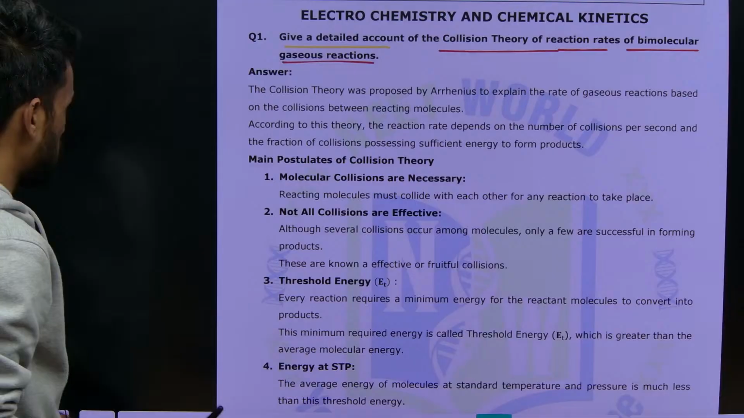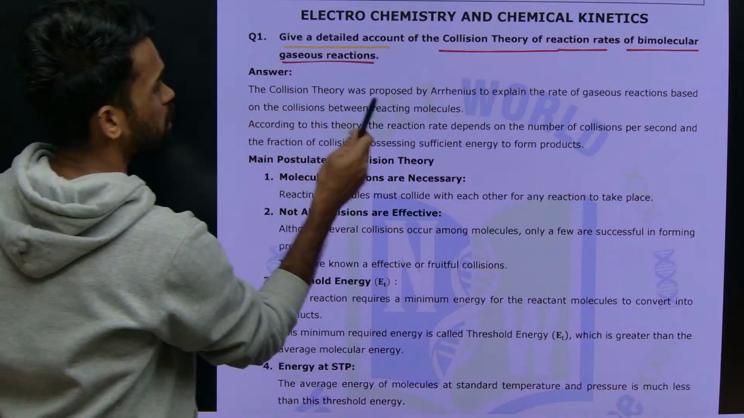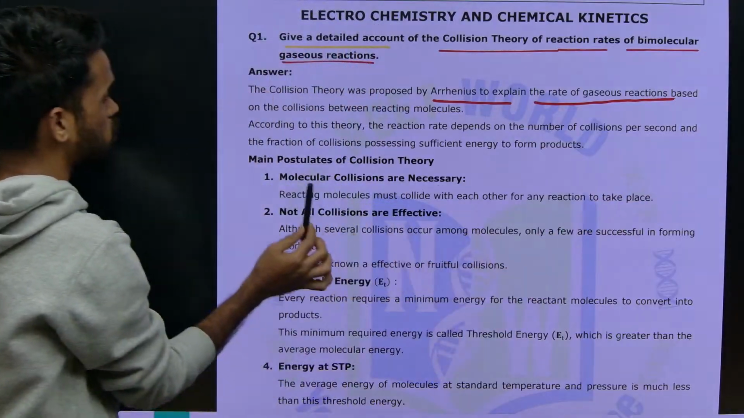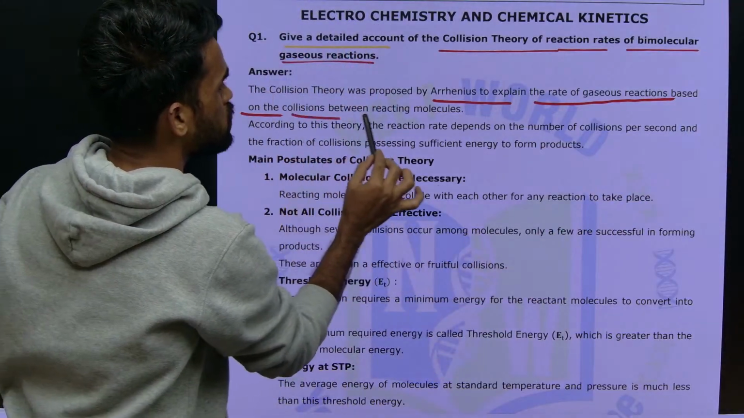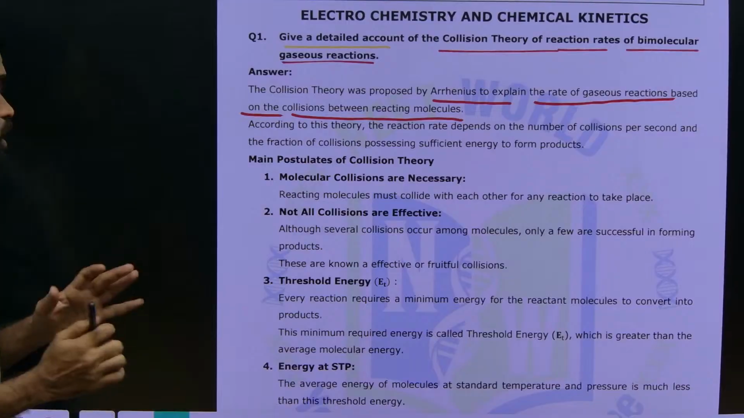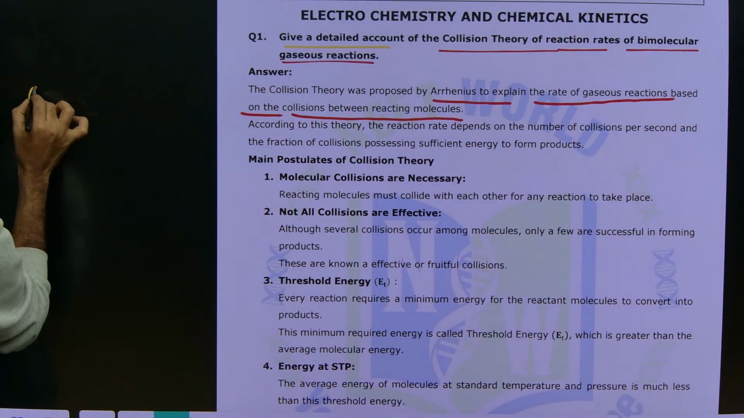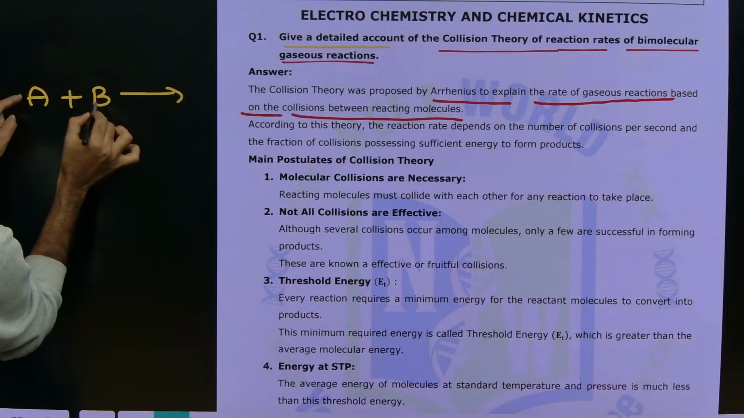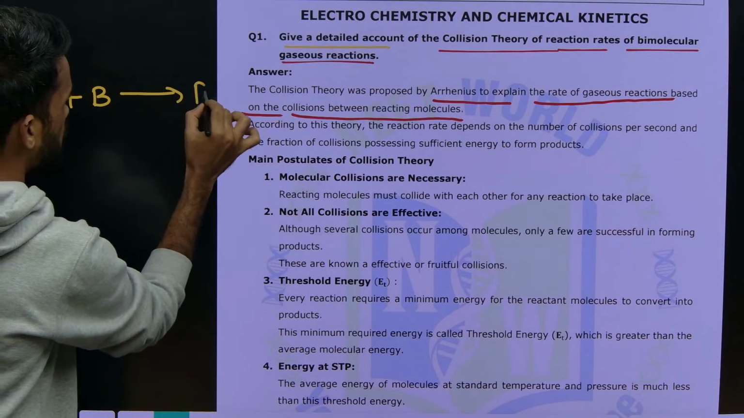Look at this. The collision theory was proposed by Arrhenius to explain rates of gaseous reactions based on the collisions between the reacting molecules. It means, in order for a chemical reaction to happen, for example A and B are reactants undergoing reaction to form some products.